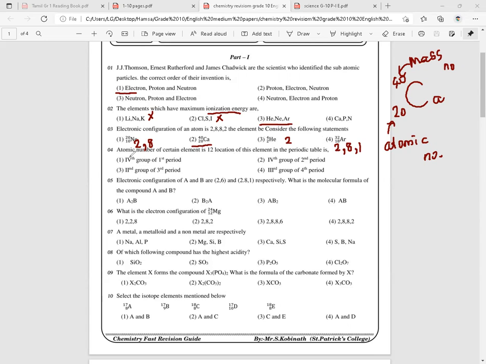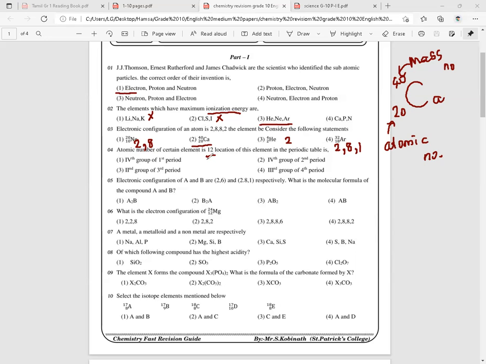Okay, fourth one, atomic number of a certain element is 12. Location of this element in the periodic table is, yes, it is very easy to find the location of an element in the periodic table if we know the atomic number. Okay, just having the atomic number is enough to find the location of the element in the periodic table, right? They say the atomic number of an element is 12, so we need to find the location of the element in the periodic table. How?